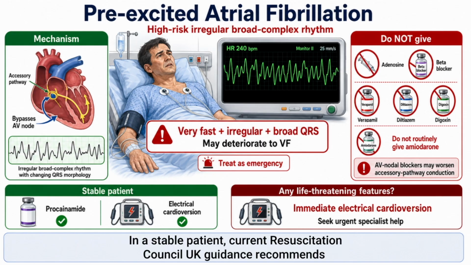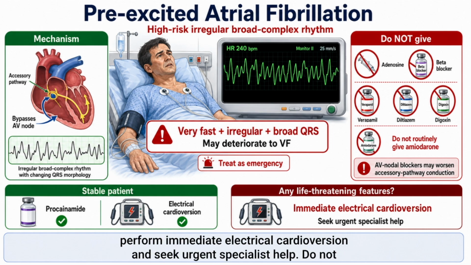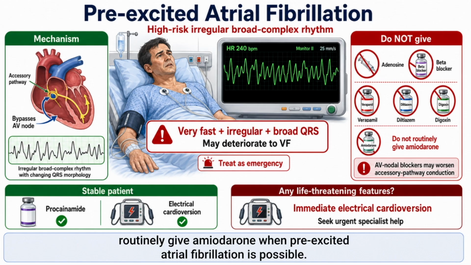In a stable patient, Current Resuscitation Council UK guidance recommends procainamide or electrical cardioversion. If the patient has any life-threatening features, perform immediate electrical cardioversion and seek urgent specialist help. Do not routinely give amiodarone when pre-excited atrial fibrillation is possible.